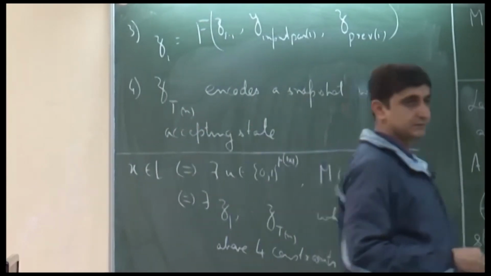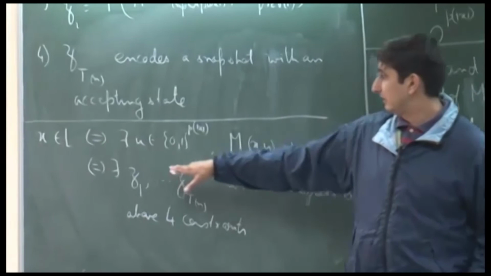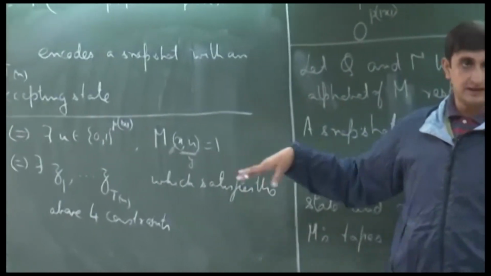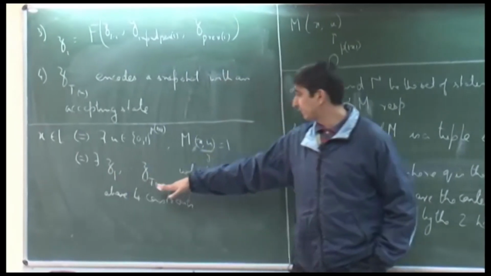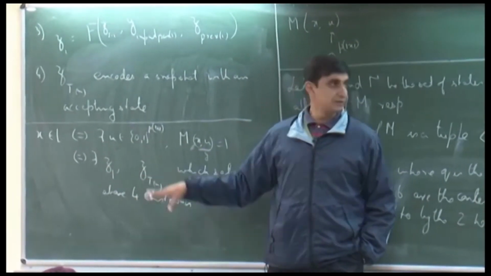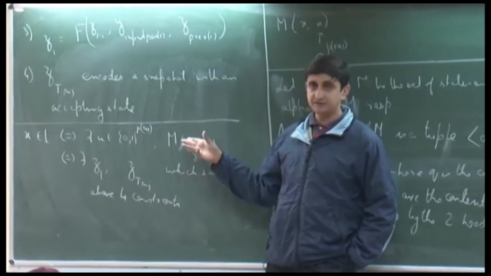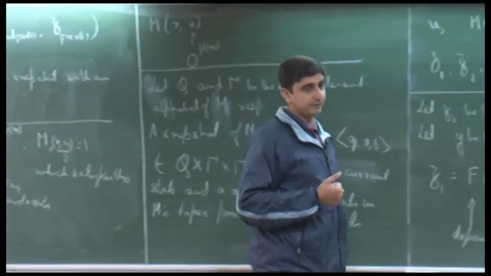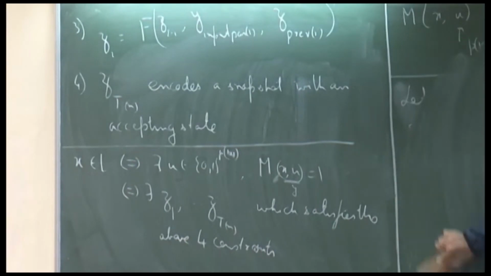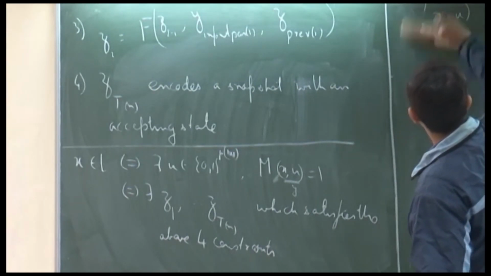Okay. This is by definition. So, if there is such a U, as I argued earlier, then you will find a sequence of t n snapshots which satisfies these 4 conditions, and if there is no such U, then you will not be able to find. And what about the size of phi of x?